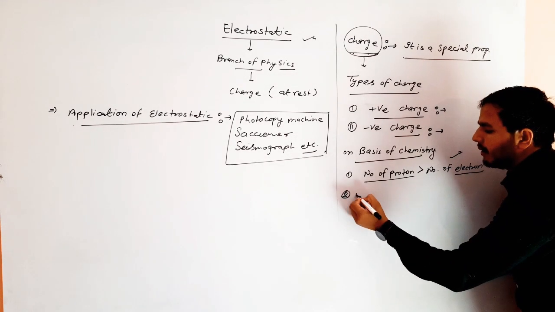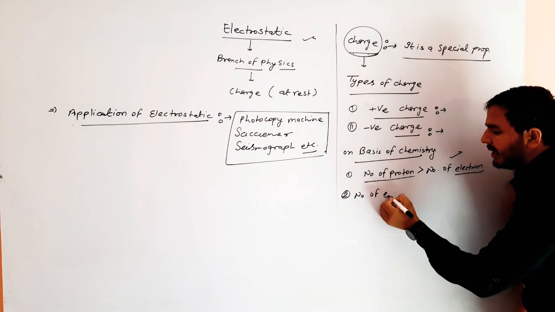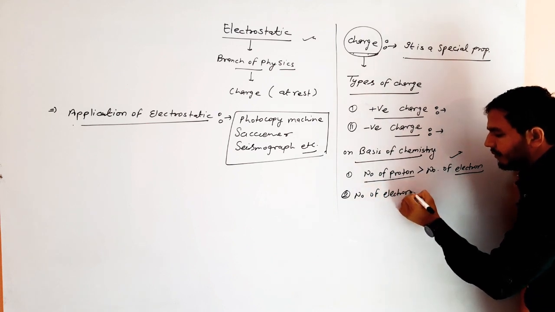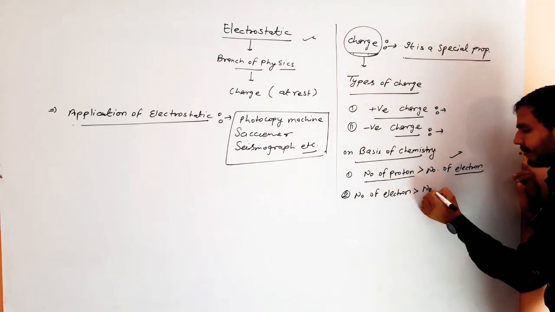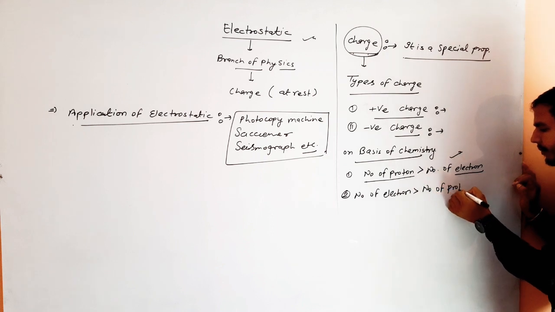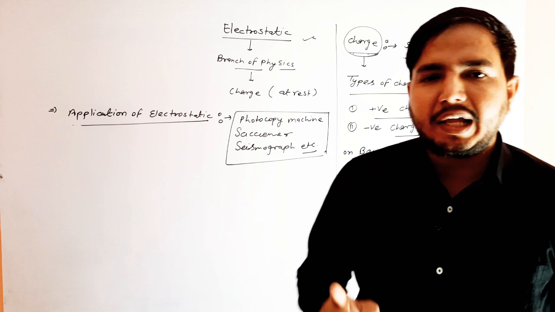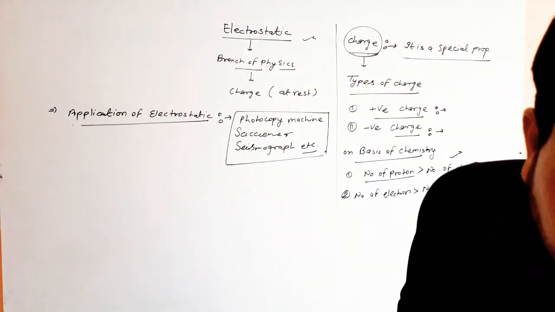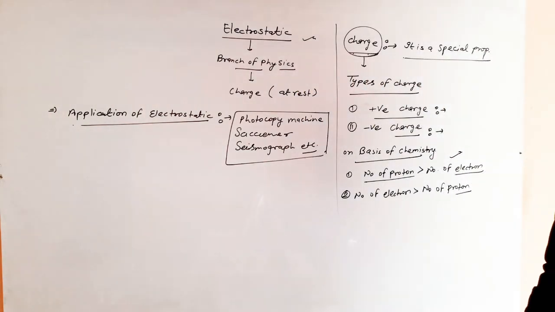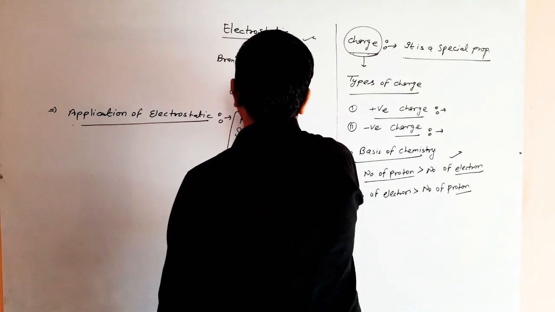When the number of electrons is greater than the number of protons, in this case the object is called a negatively charged object.